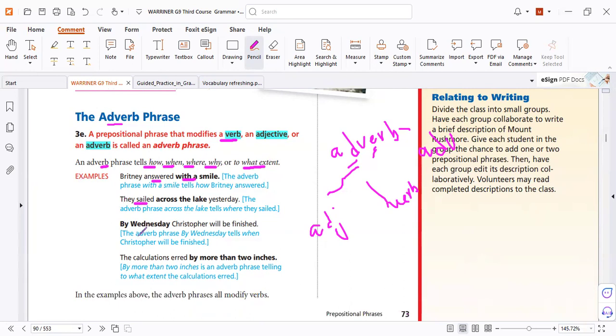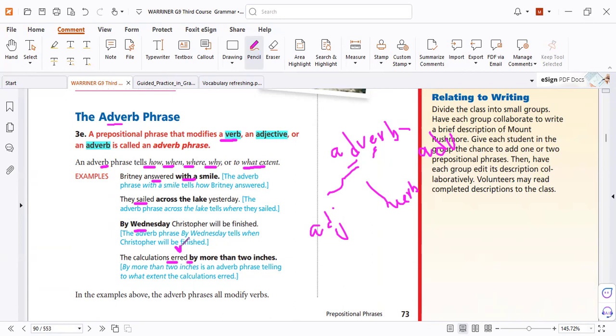Again, when will Christopher be finished? By, so it tells you when. So we call it an adverb prepositional phrase. Again, the calculations earned by more, a prepositional phrase after the verb. So it modifies to what extent: the mistake is more than 2 inches. You catch it? Yes. That is the point.